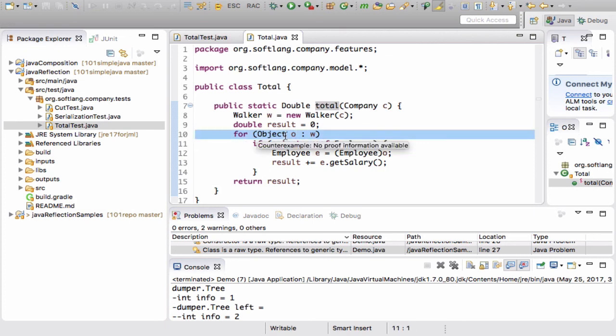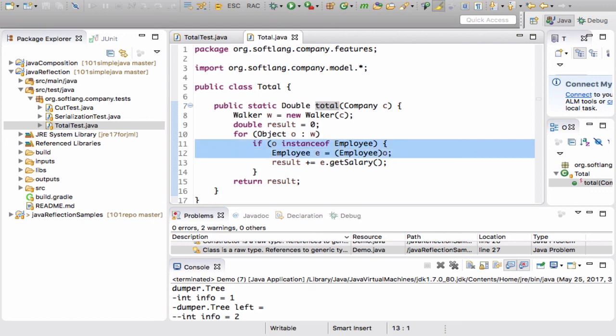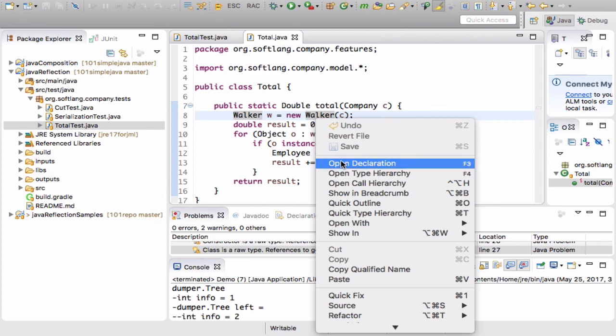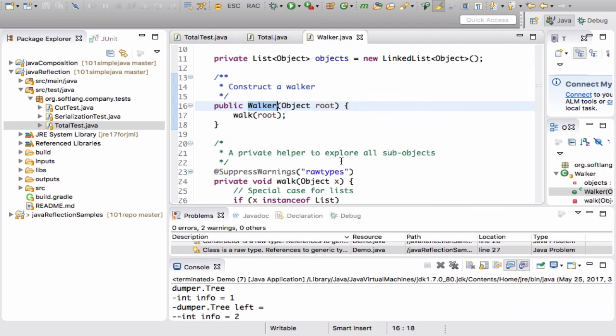By this loop, we are able to see every sub-object of an initial object. Then we just need to perform a type test to see whether this is an employee object. If so, we can extract the salary and add it to the result variable. This is all the type-specific code we had to write. Now let's look at the worker implementation, which of course relies on reflection.